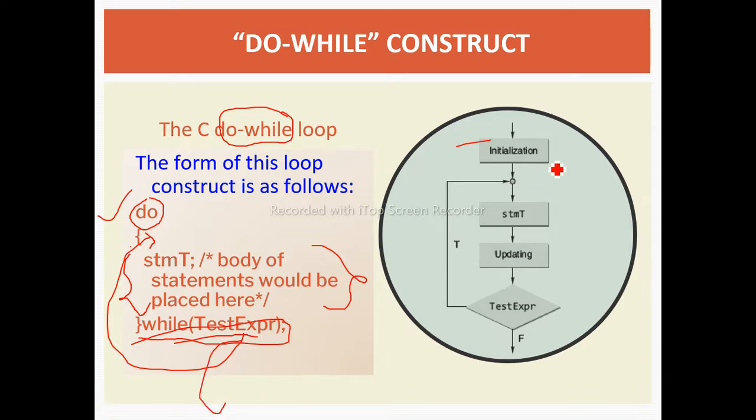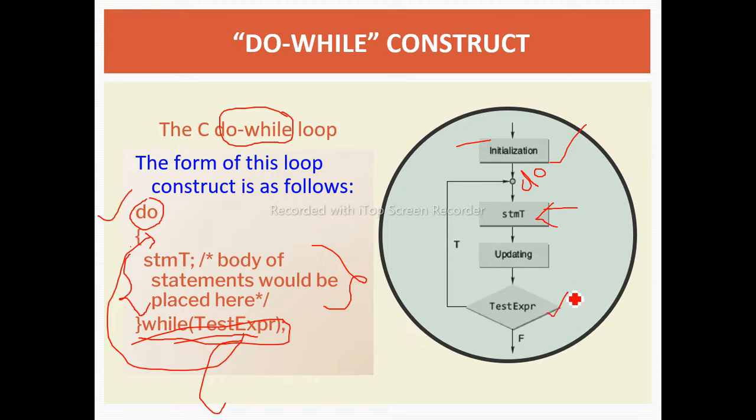So here first is the initialization of the variable. Again, here this is our do. Do का मतलब क्या है? The statement will get executed once in this way. Okay, after that here we are updating the value of a variable. Updating it means either we can increment the value or we can decrement that value.